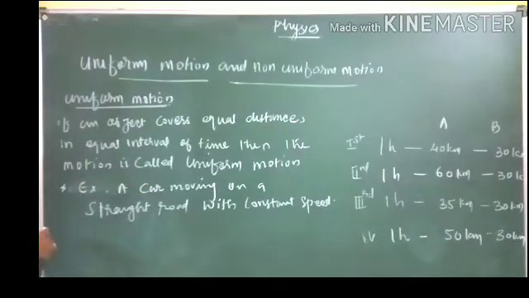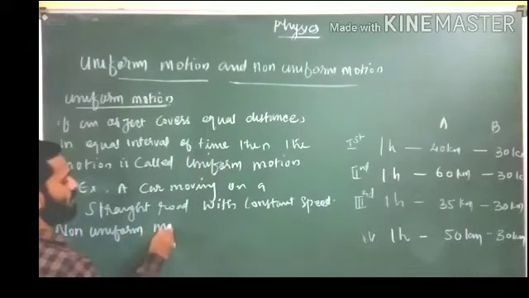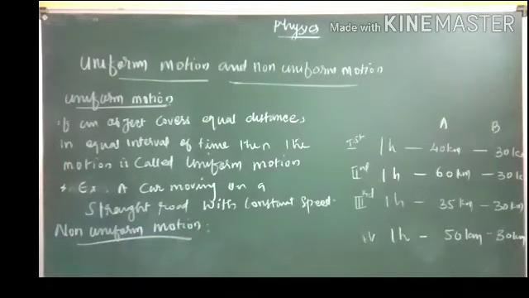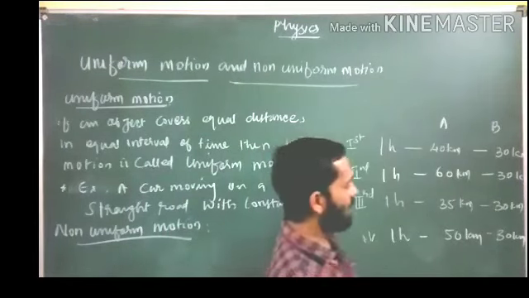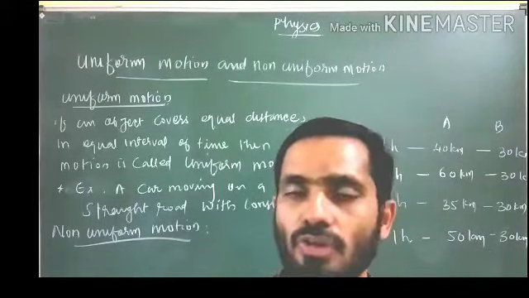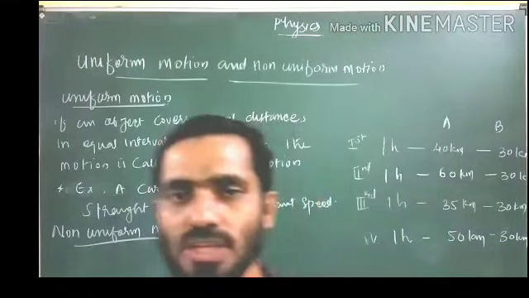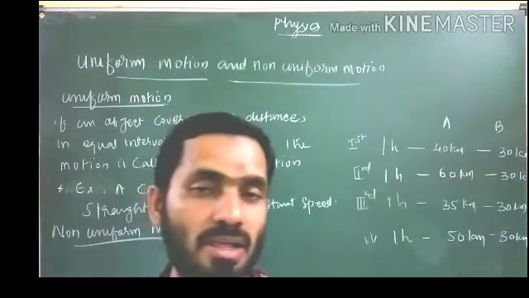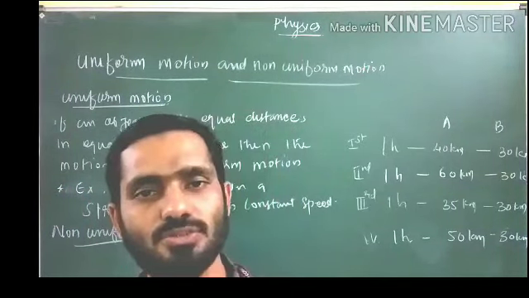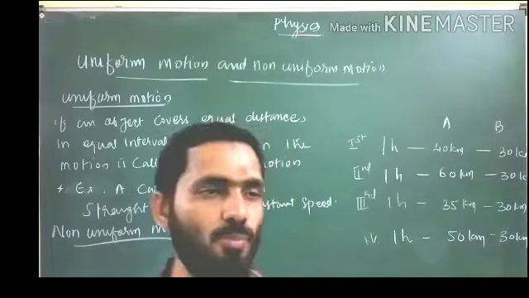Now, non-uniform motion. What is non-uniform motion? I will explain this one. Non-uniform motion, I told you, is the motion where unequal distances are covered in equal interval of time. So if an object covers unequal distances in equal interval of time, then the motion is called non-uniform motion.